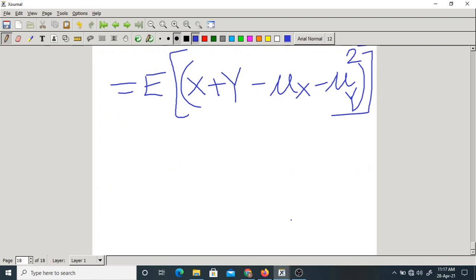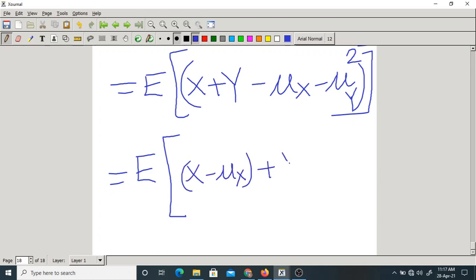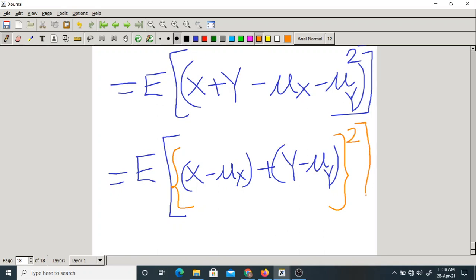Is it okay? Now here let us rearrange the terms. X minus mu x plus y minus mu y. Please make a note of this here. Whole square. Don't forget this. Is it okay?